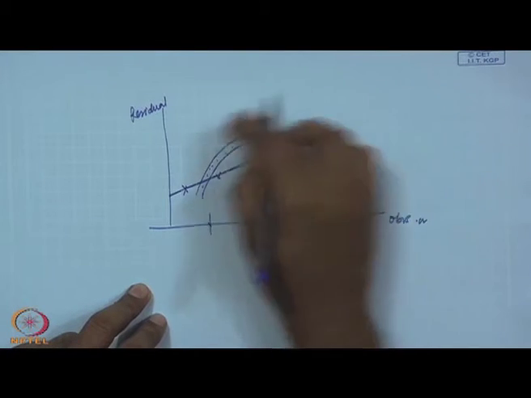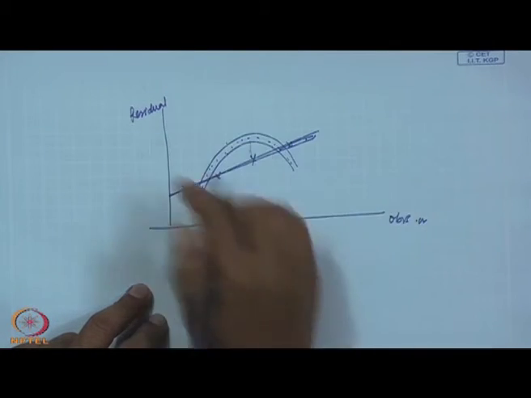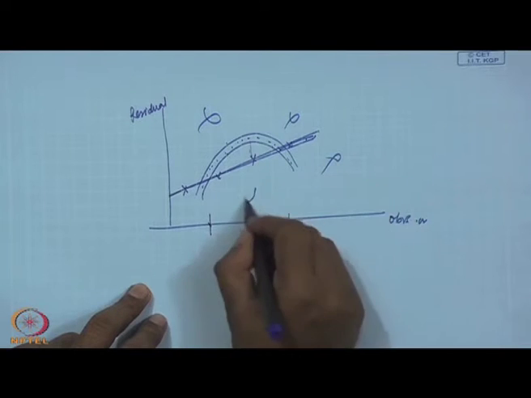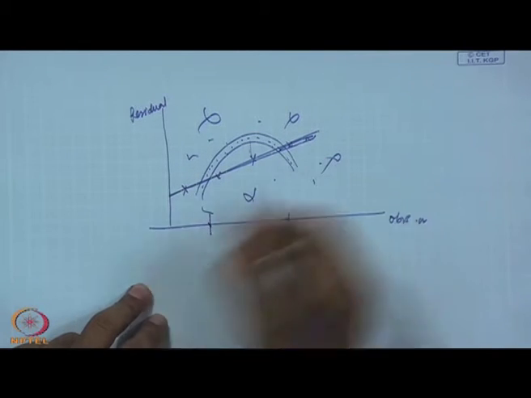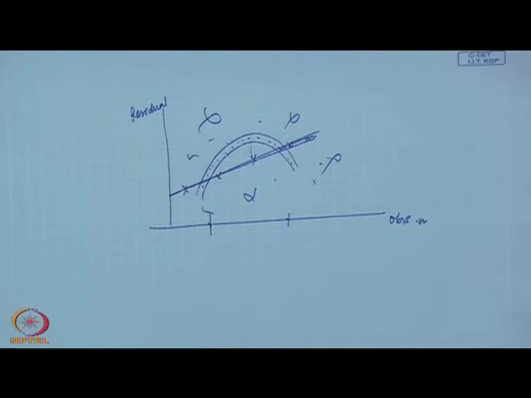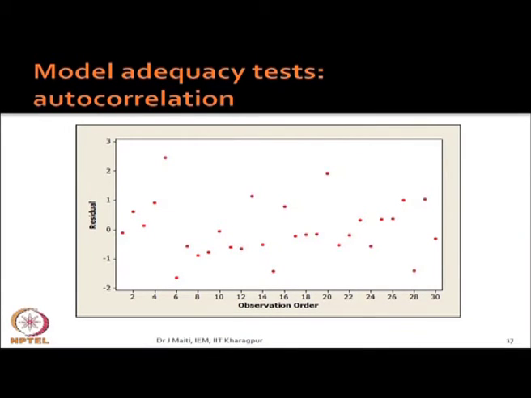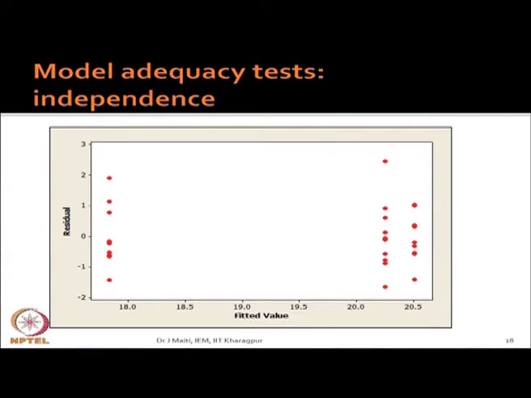This should not happen. It should be something like this, where nobody knows where the next value will be. So, this says that our data is independent. Then we will go for the independence test.